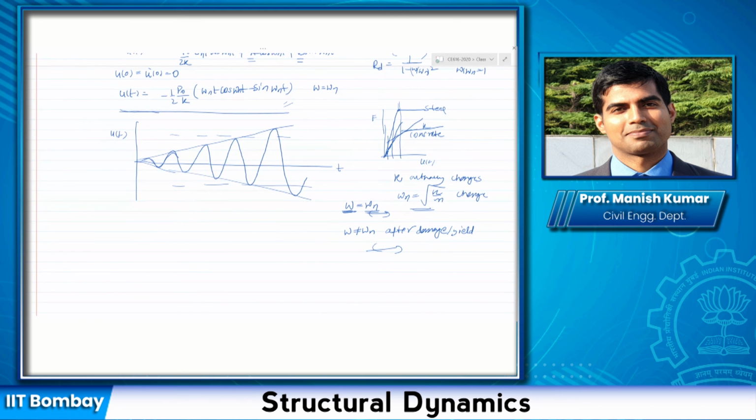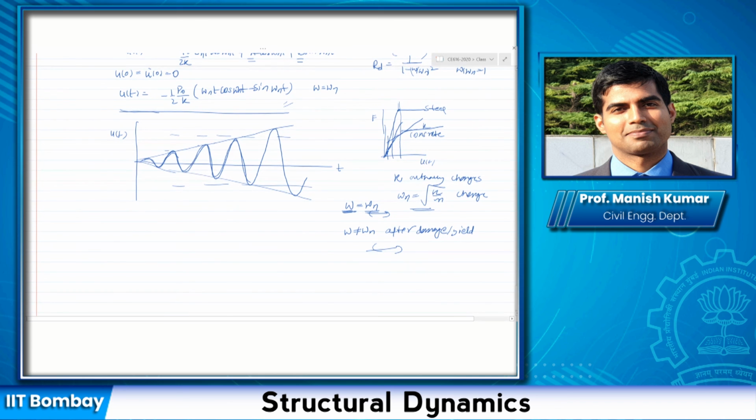Sir, what does bounded response exactly mean? There is no bounded response here. What I'm saying is that theoretically the response we obtained starts to increase and becomes unbounded, because the amplitude is increasing with time.